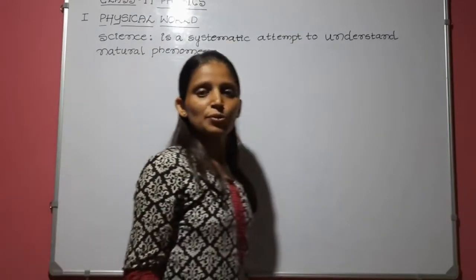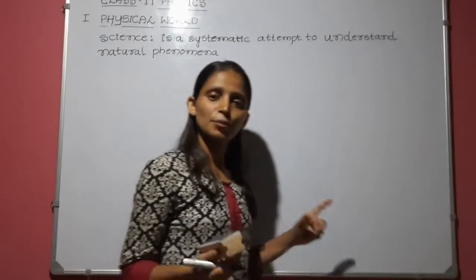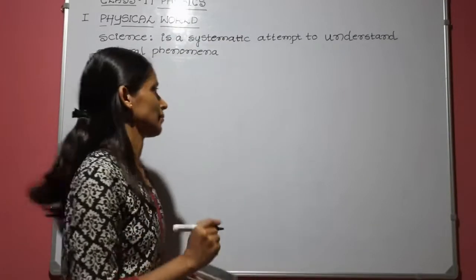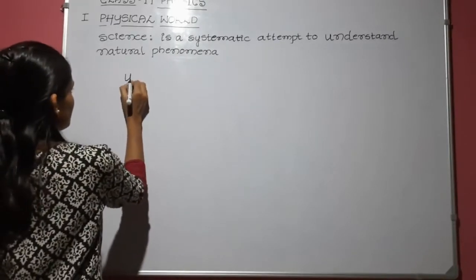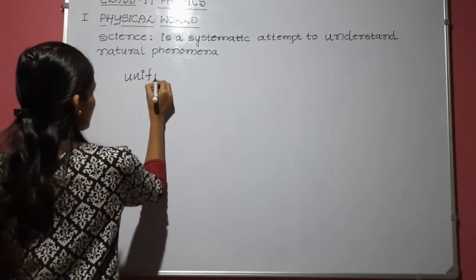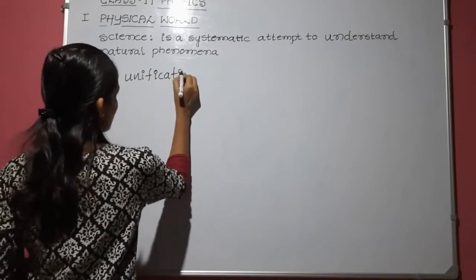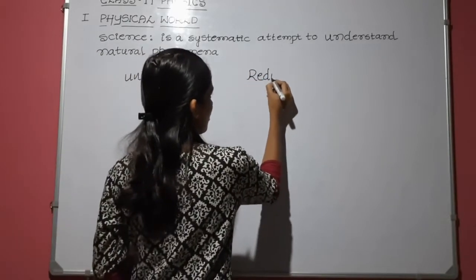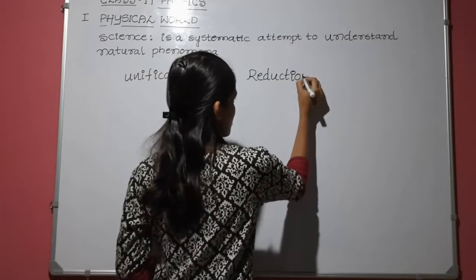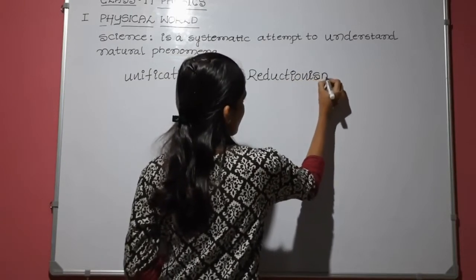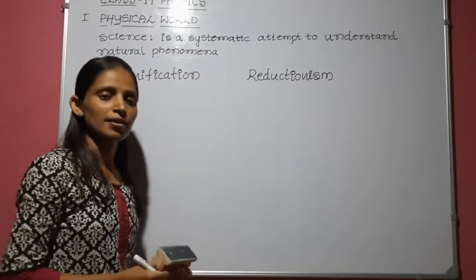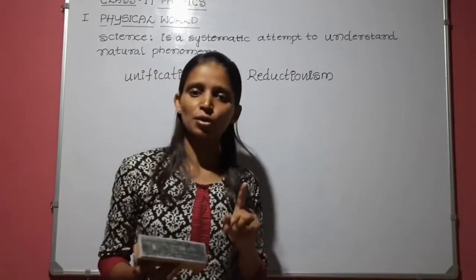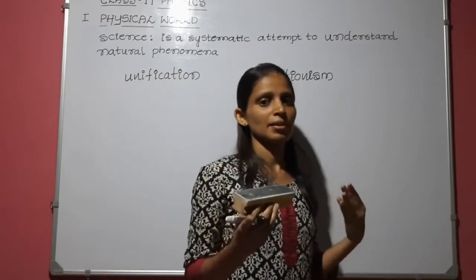There are two basic thrusts in physics. Thrust means there are two principles in physics. One is unification and another one is reductionism. Unification means actually making some law universal. That means we can apply one law to many situations, many phenomena.